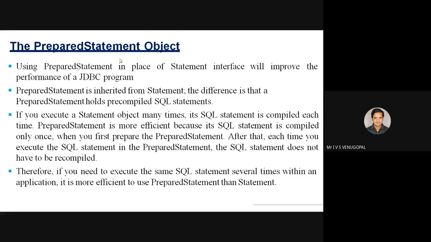So which statement is more efficient? Prepared statement. Prepared statement executes much faster compared to the normal statement. These are two uses. When you want to execute the same query multiple number of times, it improves the efficiency. Improves the efficiency means the execution time will be much faster; it reduces the execution time. Second, when there are more number of parameters for a query, it is suggestible to use prepared statement.